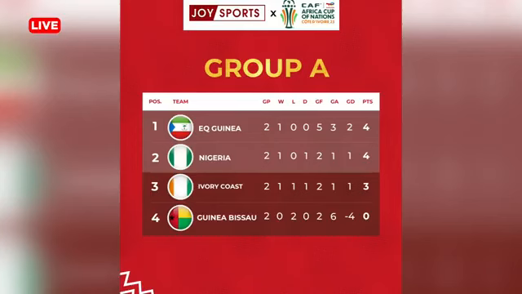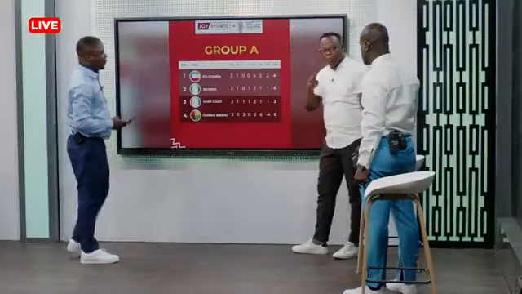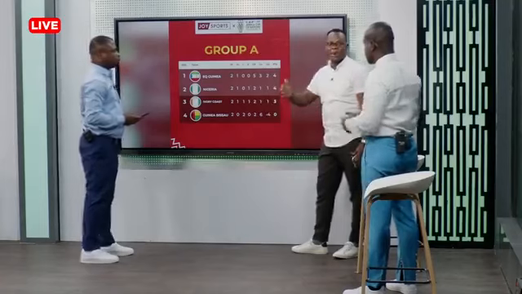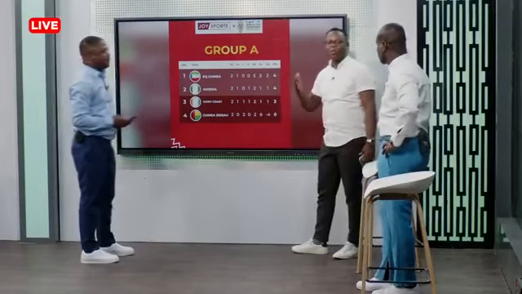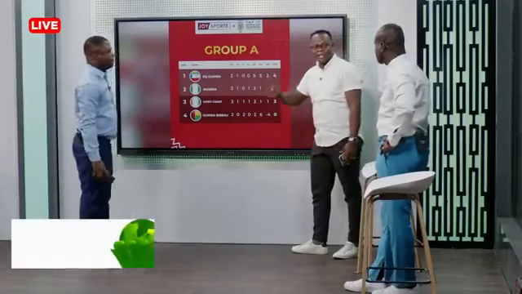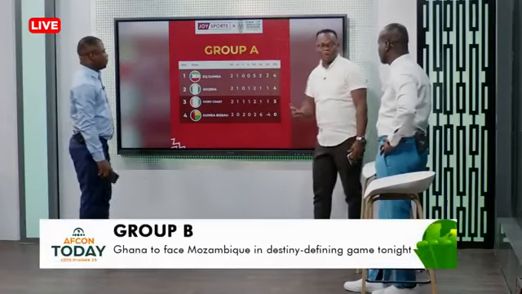Calm down, all right? Before we go on, you need to understand that at this AFCON, there are 6 groups. Let's get to the basics. The next stage of the competition will have 16 teams. The 6 groups have 4 teams each. In order to get the 16 teams, CAF says the top 2 in each group will automatically qualify. So 2 times 6 gives us 12. Now, we need 4 more teams to make it 16. Those 4 teams will be the 3rd place teams from 4 of the groups.